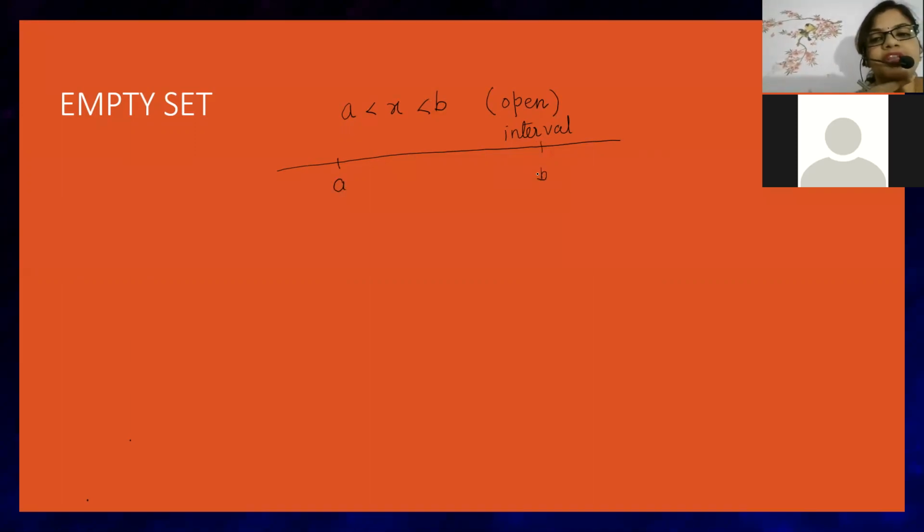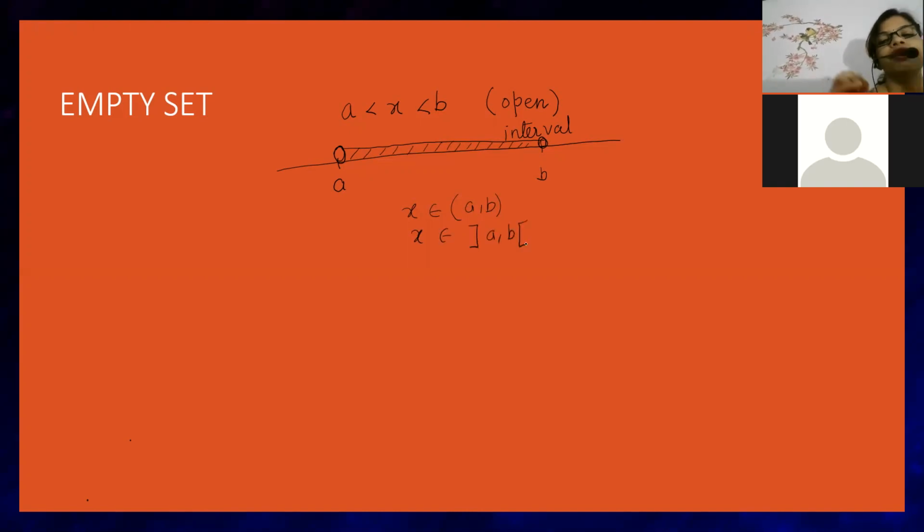But the problem here, beta, is that x is strictly less than b. Here there is no sign of equality, so we will make a circle and we will not fill the circle. So the elements coming strictly inside will belong to the set. I will make it clear. First, I am teaching you in variable format. So x belongs to the open interval a and b. There are two ways to represent it. This is the set, the open interval case.